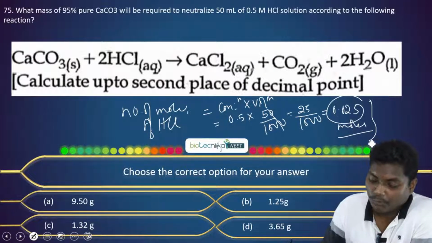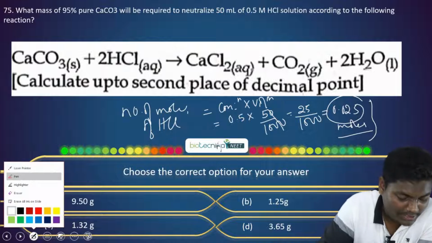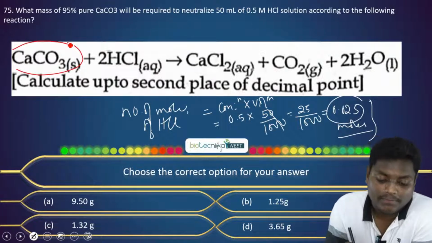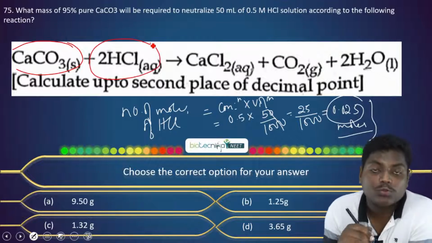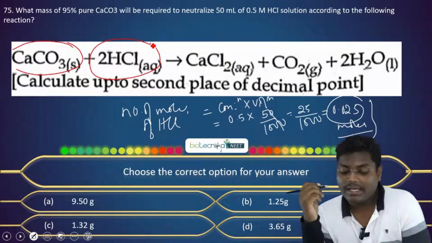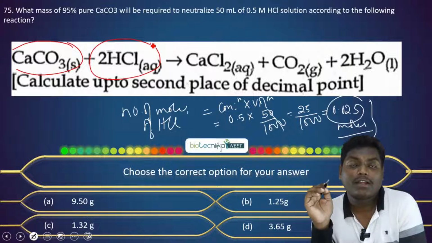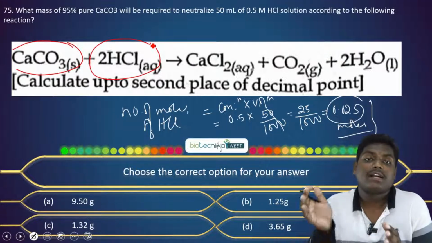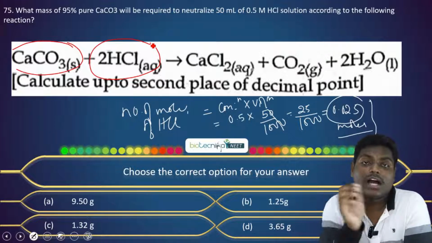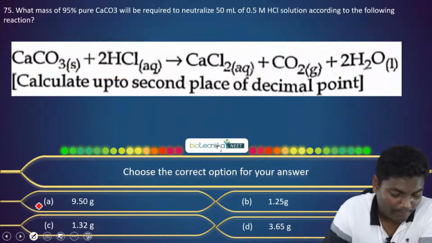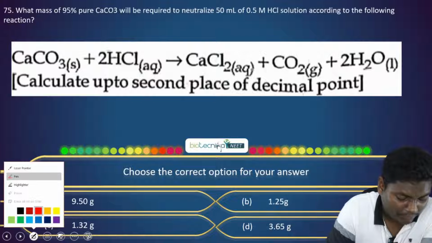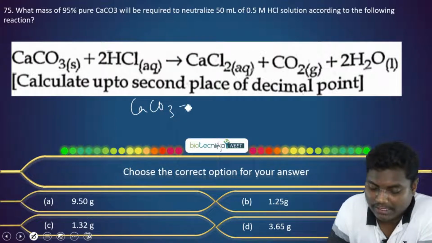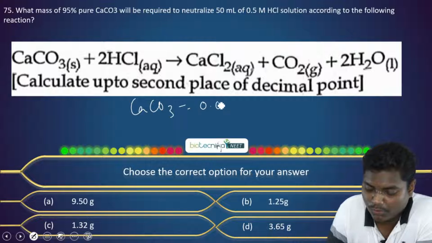Now, you can see from the stoichiometry, 1 mole of calcium carbonate neutralizes 2 moles of HCl. So if we are having 0.025 moles of HCl, how much calcium carbonate would have been used? Half of it. So basically the calcium carbonate that we have is 0.0125.